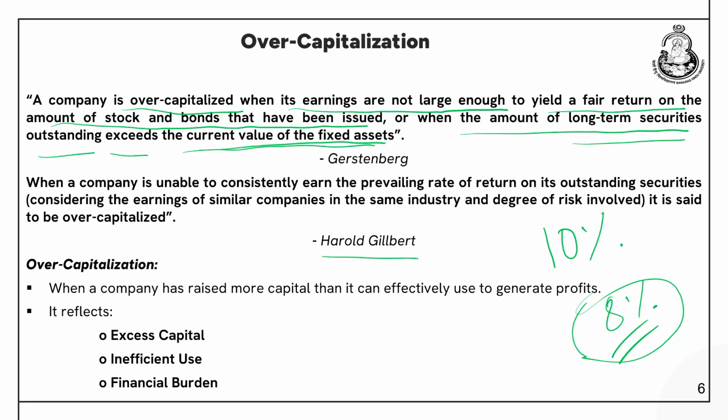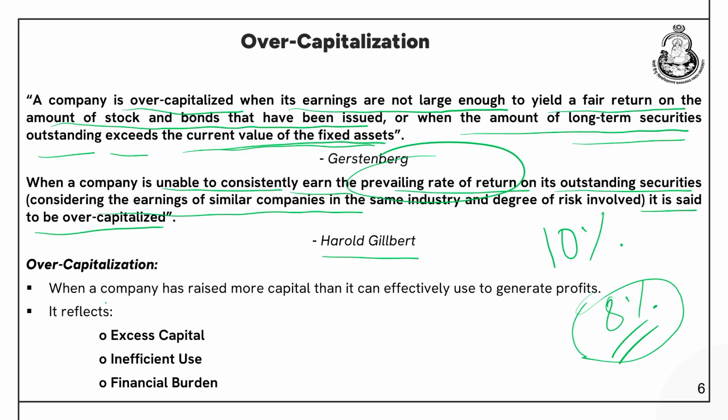Now according to Harold Gilbert, when a company is unable to consistently earn the prevailing rate of return, the prevailing rate of return being the normal rate of return enjoyed by similar kinds of companies in the same industry having similar kinds of risk characteristics, on its outstanding securities, considering the earnings, we have already discussed this, it is said to be over-capitalized, the same thing that we have discussed just now.